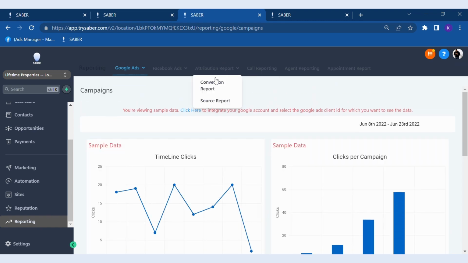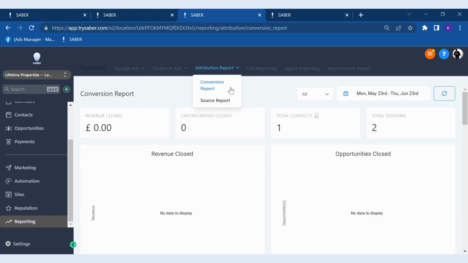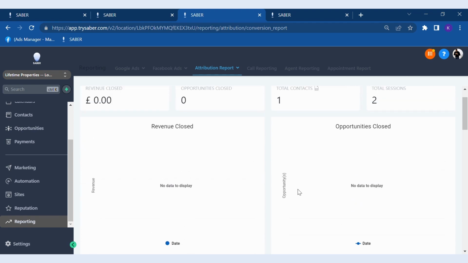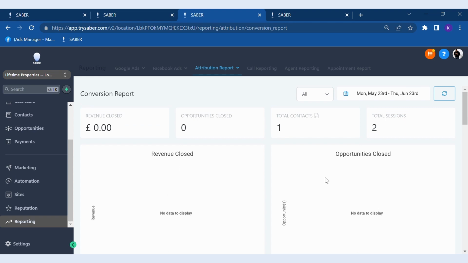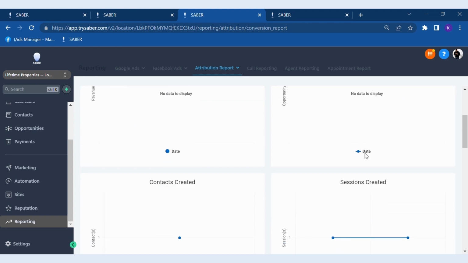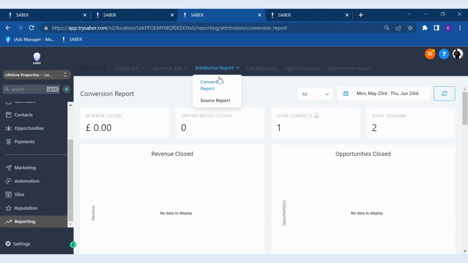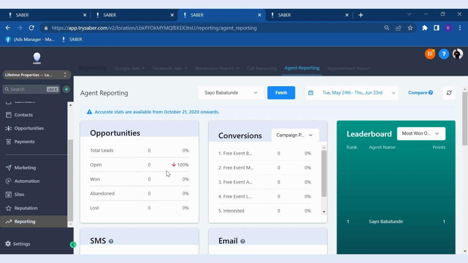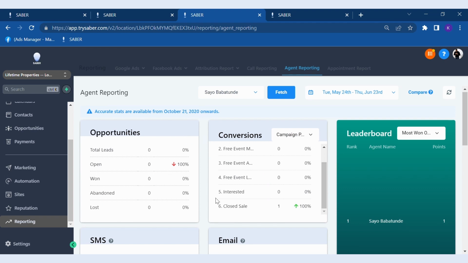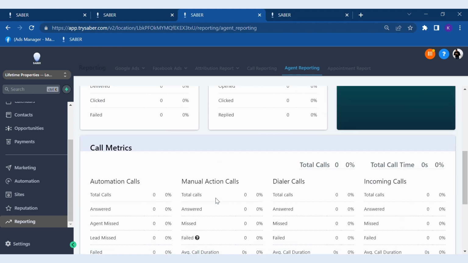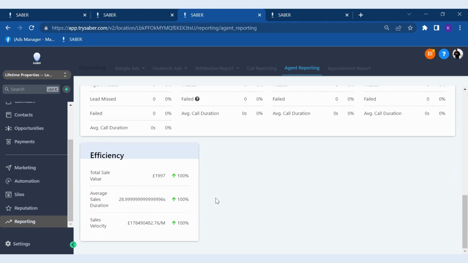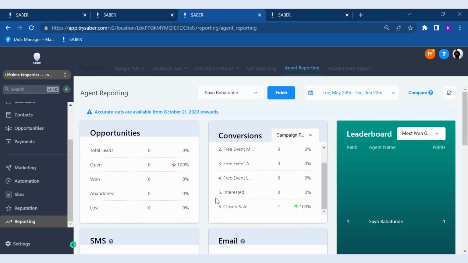When you've got a team or a bunch of people that you're working with, you can also do a conversion report. This hasn't got anything in it because of this demo account that we're using, but it can tell you how much revenue was closed, also who closed it. So based on who you're working with, you can go by who closed it, and you can do it by each person. I think in agent reporting, you can check who, what campaign, text, SMS, whatever it is. You can always check the stats on your sales, and that's something you can do here in your business.